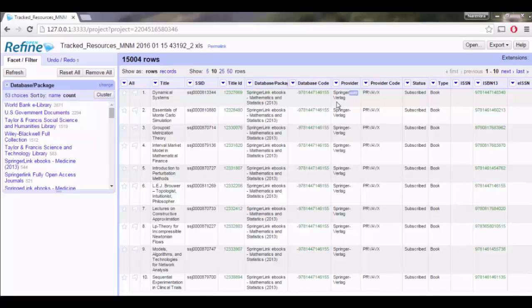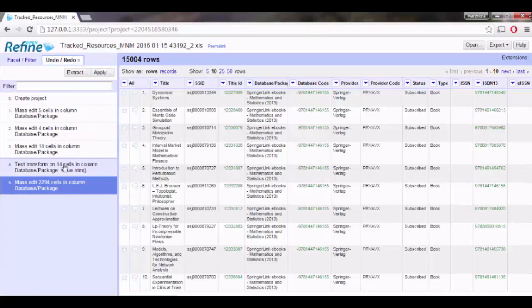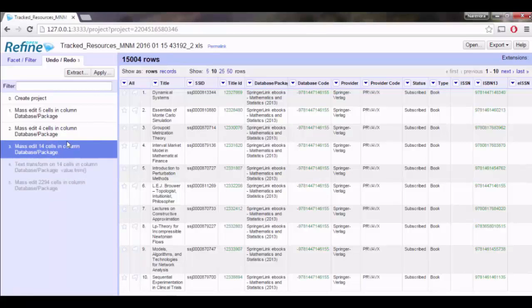Actually, we are dealing with a huge amount of data in Google Refine. Suppose you made a mistake, then how do you identify it? Google Refine provides a history of all the transactions which we have done. If you click on undo or redo here, there are 5 operations which we have done on this data set. By clicking on this option, it will undo our changes. If you click it again, it will redo our changes.